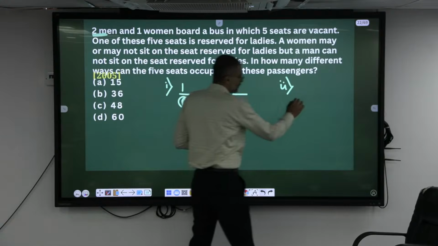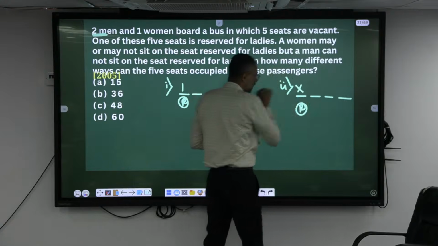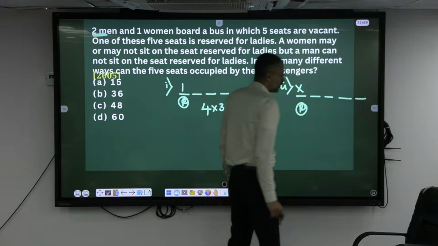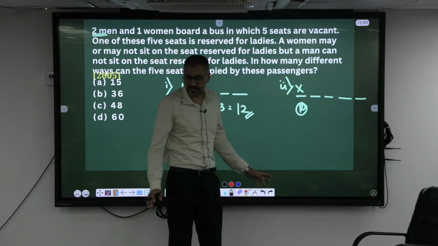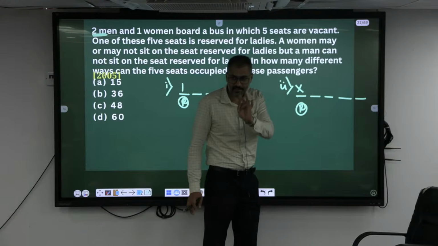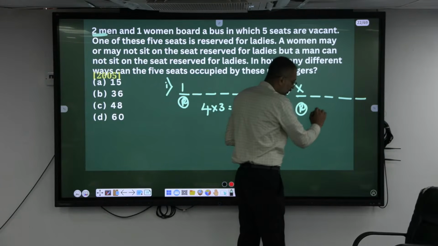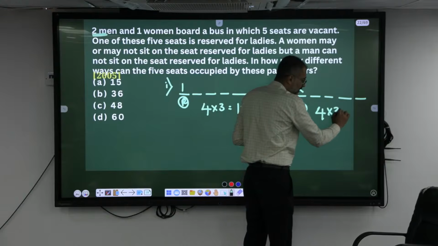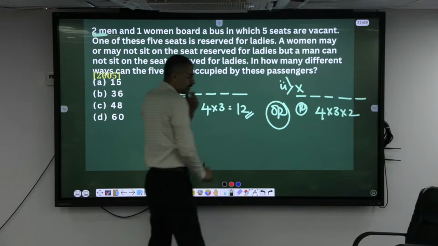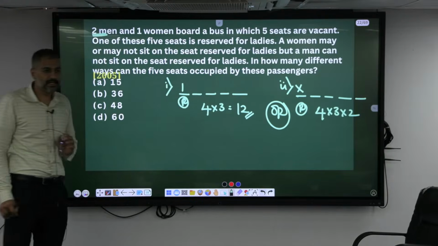Let's say now 1, 2, 3, 4. This is the reserved seat. No one is sitting there. 5, right? Okay, nobody is seated in the reserved seat. How many seats are available now? 4 seats. How many people are there? 3 people. The first person entered. How many choices does he have? 4 choices. The next person gets 3. Afterwards 2. Either this case or else this case. So totally how many cases? 36 cases.